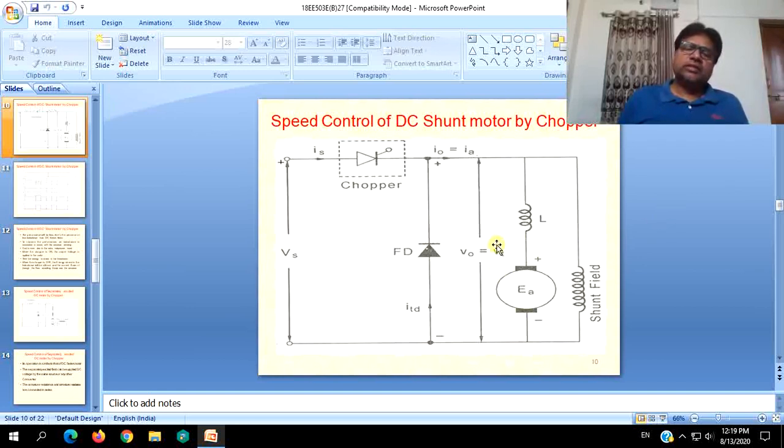During the turn on, current through the armature rises exponentially from a lower value to a maximum value.